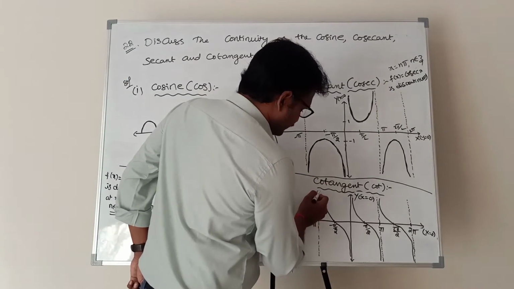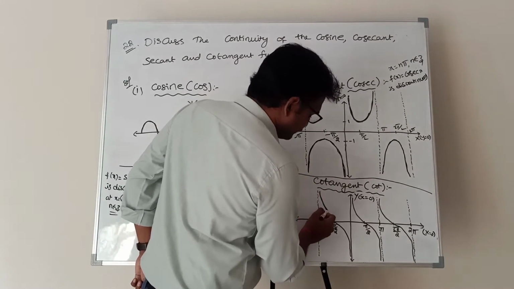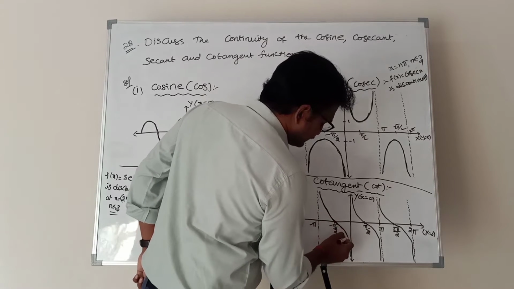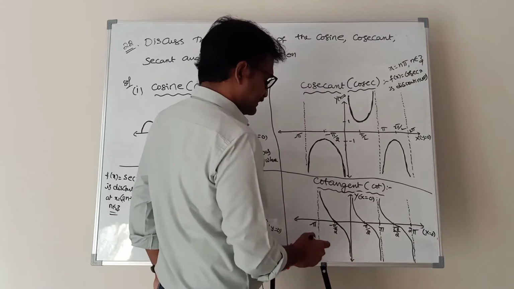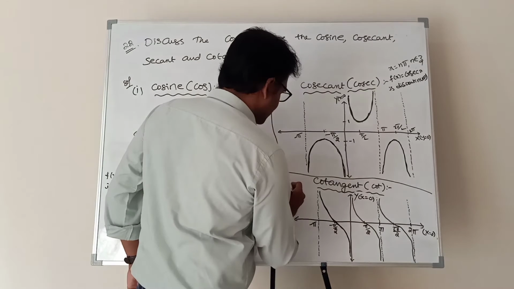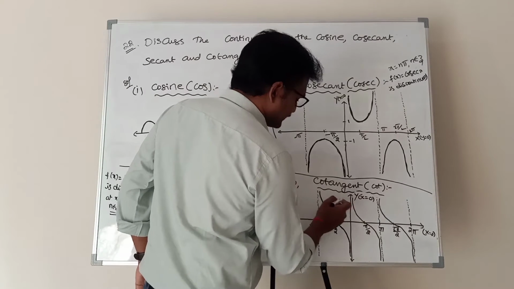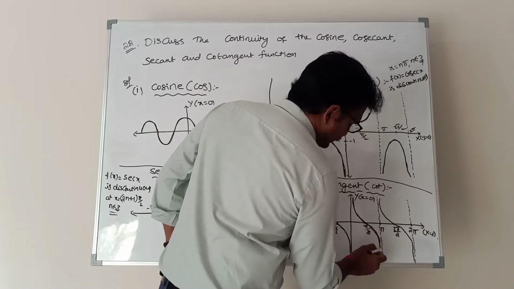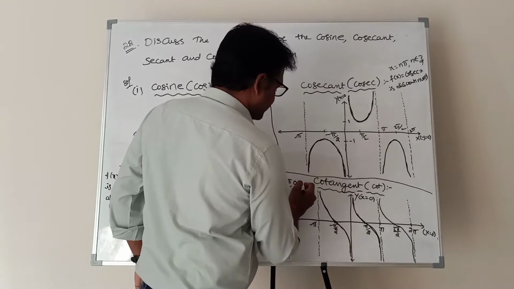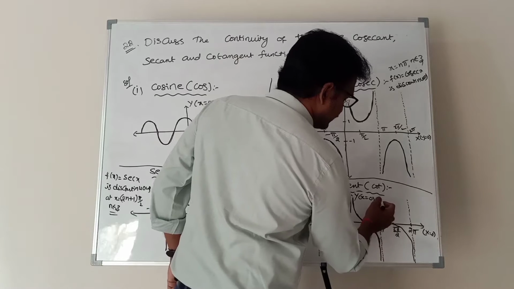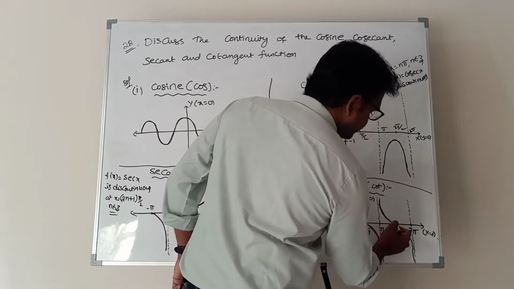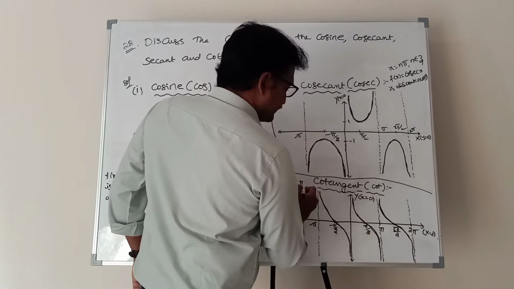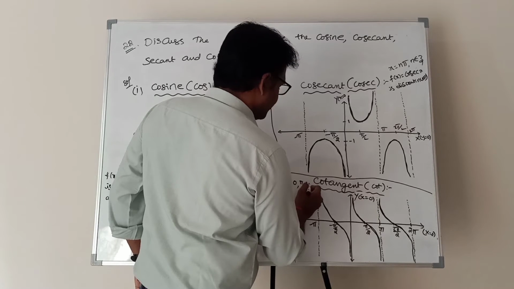Next, if you observe the cotangent, between minus 180 to 0, you no need to lift the pen. Again, minus pi by 2 to 0, you no need to lift the pen. Again, 0 to 180, you no need to lift the pen. Next, at 180 you are lifting the pen and again you are drawing the graph. That means between pi to 2 pi you no need to lift the pen.